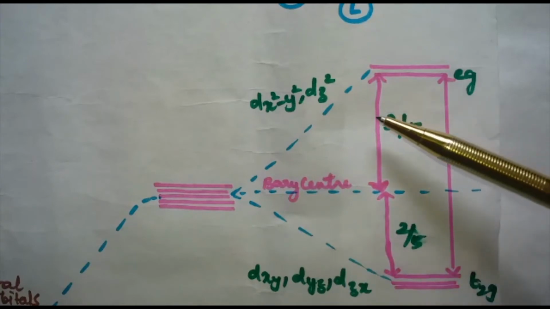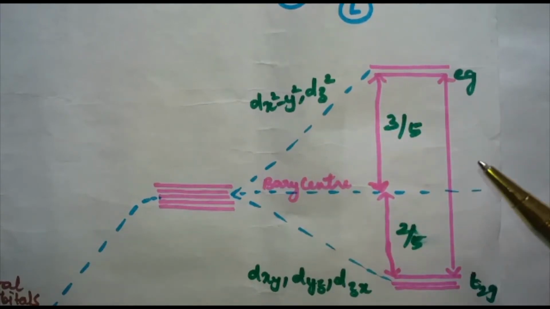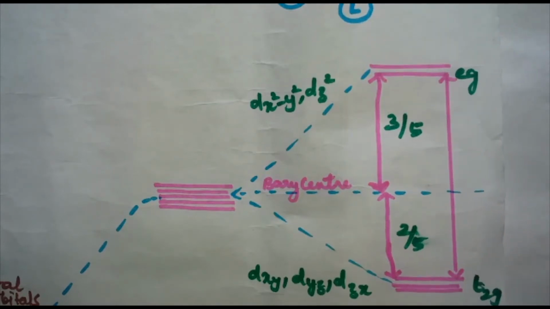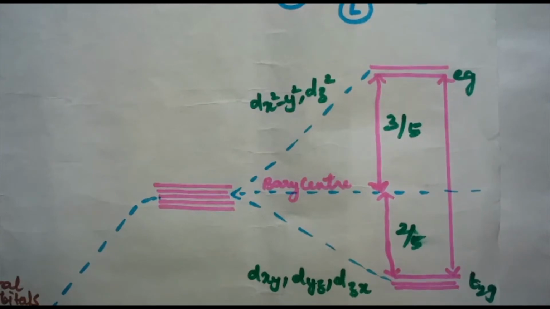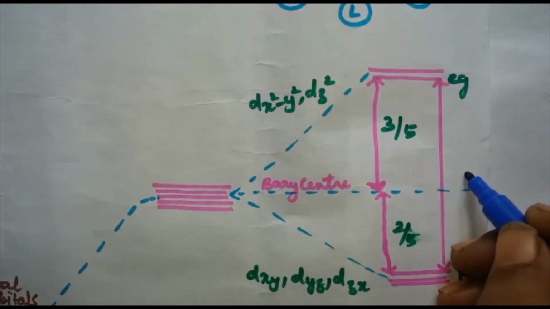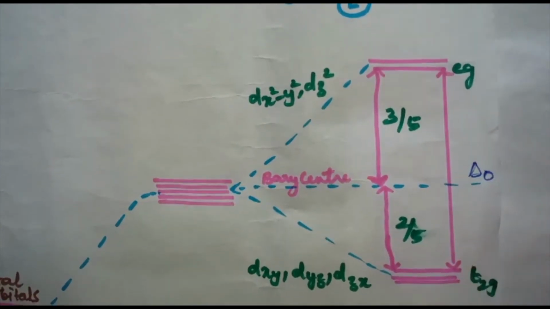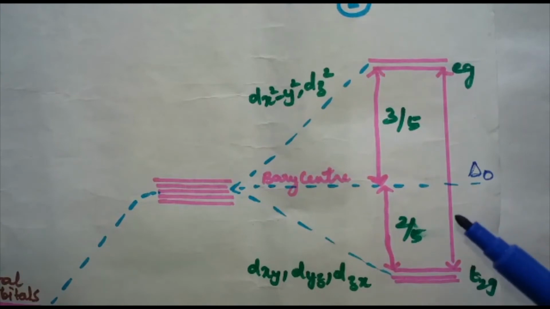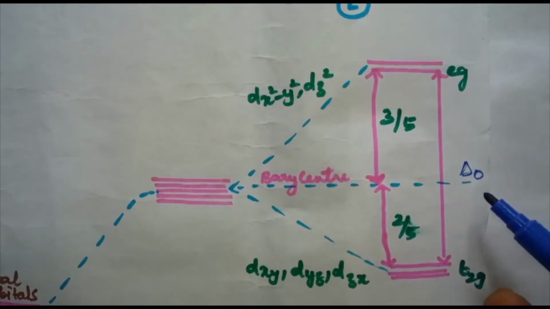And the energy separation between T2g and Eg is denoted by delta O, the subscript O.